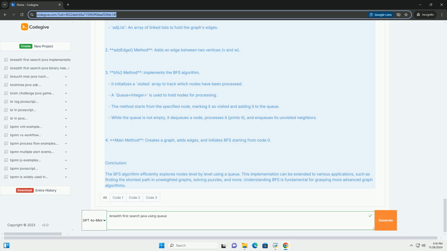Conclusion. The BFS algorithm efficiently explores nodes level by level using a queue. This implementation can be extended to various applications, such as finding the shortest path in unweighted graphs, solving puzzles, and more. Understanding BFS is fundamental for grasping more advanced graph algorithms.